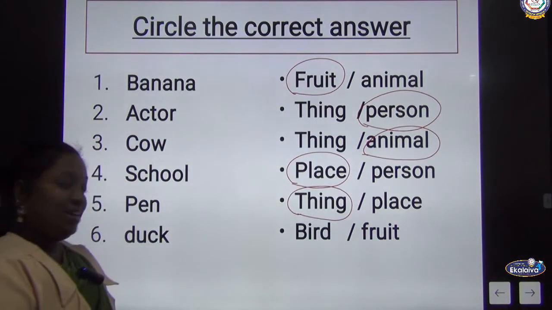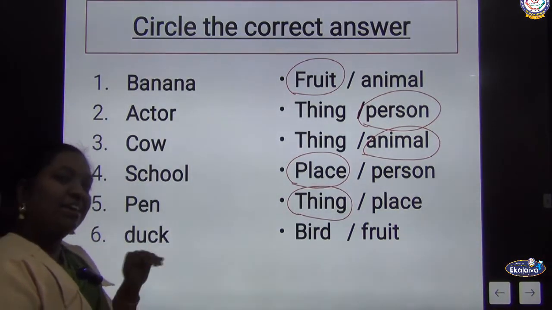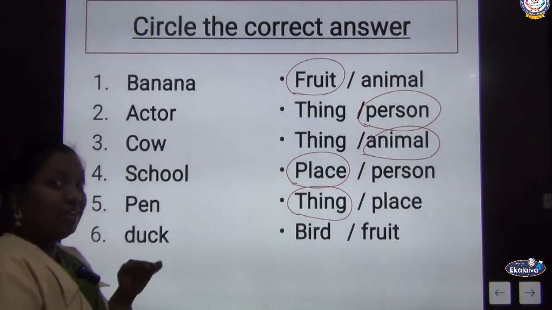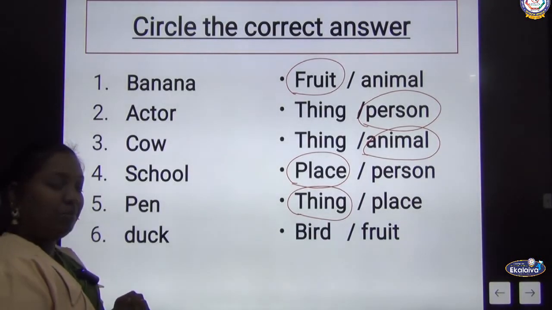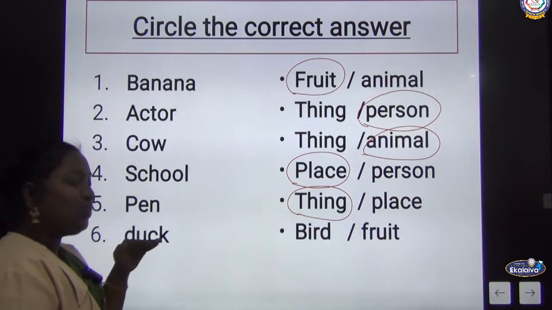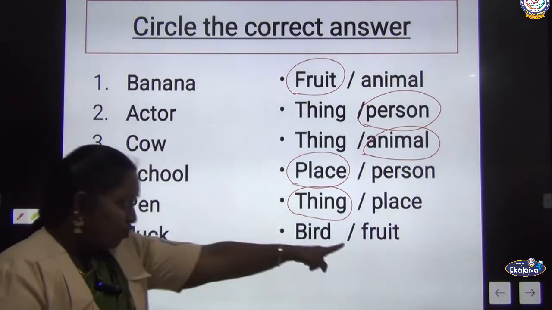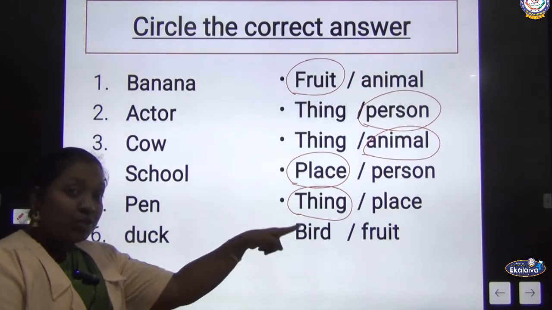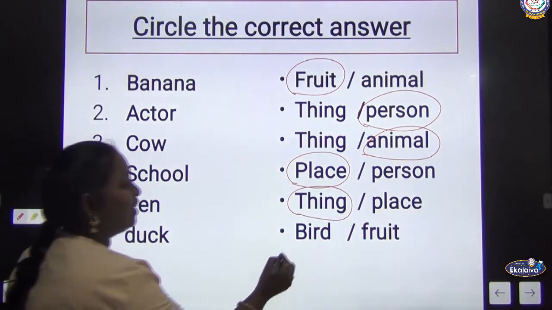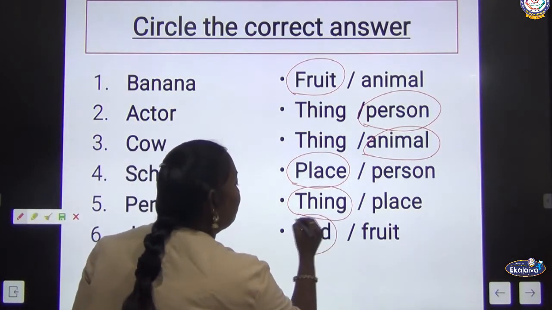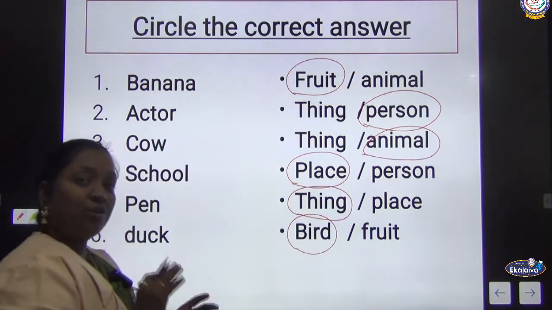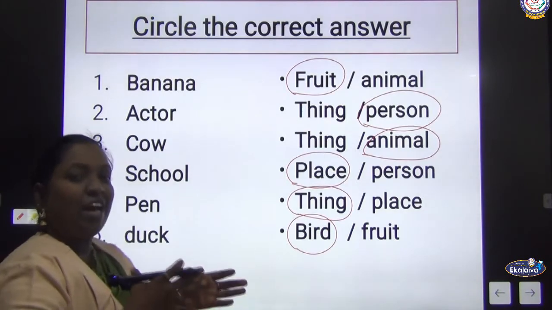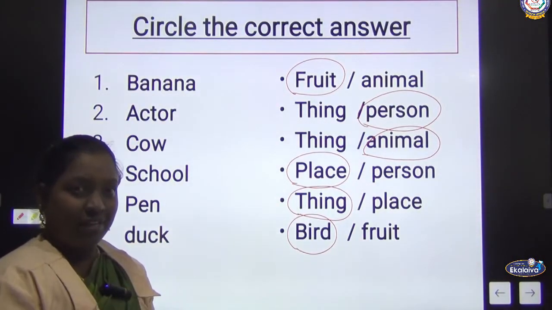Next one, D-U-C-K, duck. During the last lesson we learned about the duck, Tippy Duck. Do you remember this? Duck, D-U-C-K, duck. Whether it's a fruit or bird? Fruit or bird? Yes, it is a bird. So now you got it, how to categorize a person, a place, an animal or a thing. Very good.